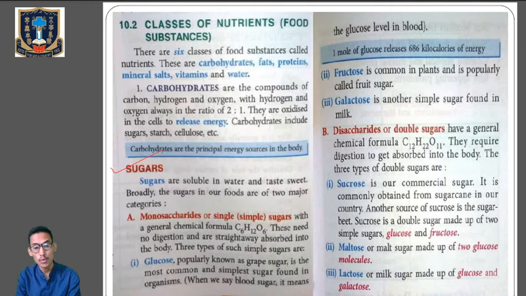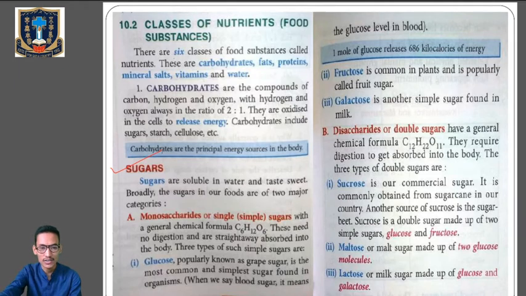We have two types, monosaccharides and disaccharides. Monosaccharides, the simple sugars with general formula C6H12O6, have three types: glucose, fructose, and galactose. Disaccharides, also called double sugar, have the general formula C12H22O11, and three types: sucrose, maltose, and lactose. Sucrose is composed of glucose and fructose, maltose of two glucose molecules, and lactose of glucose and galactose. Clear? So kindly remember this.